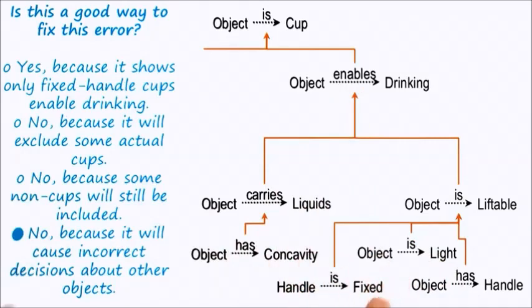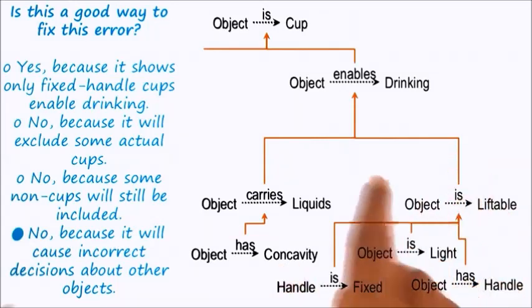However, this is not the best way of fixing this particular explanation because it leads to additional decisions. It suggests that only those things which have a fixed handle are liftable. But of course, from the pail we know that the pail does not have a fixed handle and yet the pail is liftable. This suggests that handle is fixed should go somewhere else, perhaps above object is liftable but still below object enables drinking.